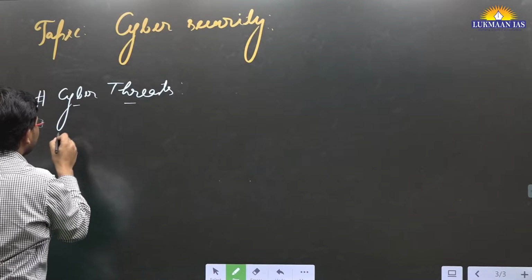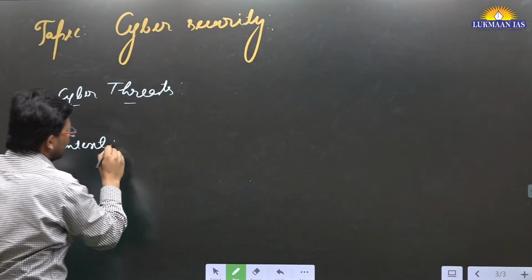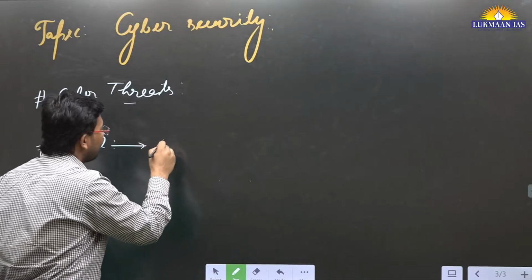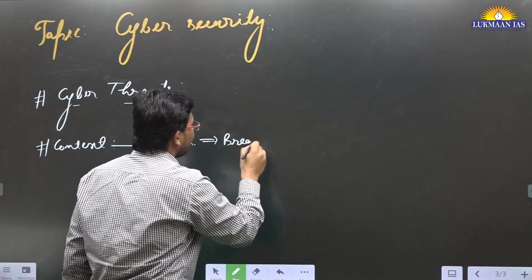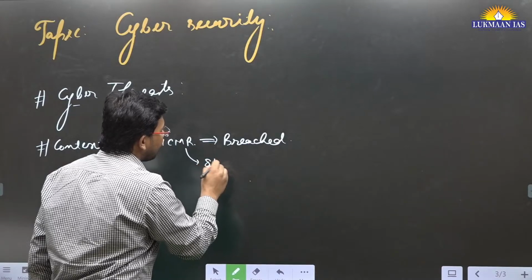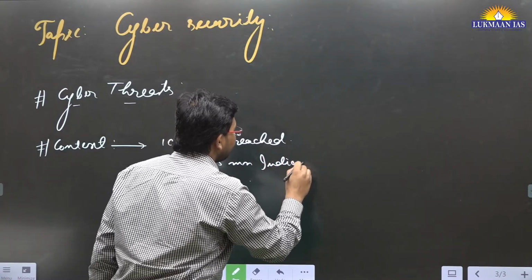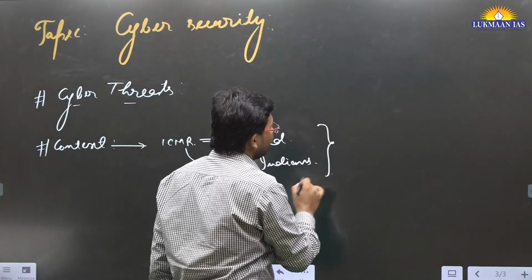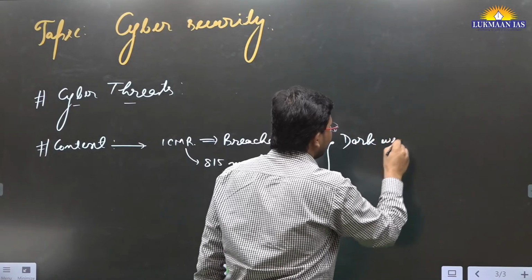Recently, if we talk about the recent context, what has happened? The data from the Indian Council of Medical Research, ICMR, has been breached, and it was the data of 815 million Indian people. This data has been sold in the dark web.